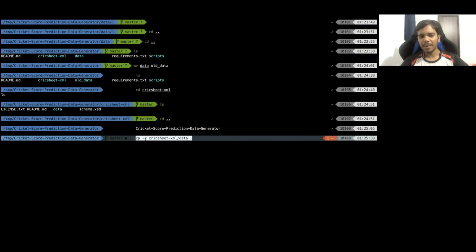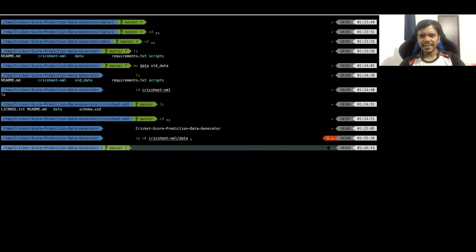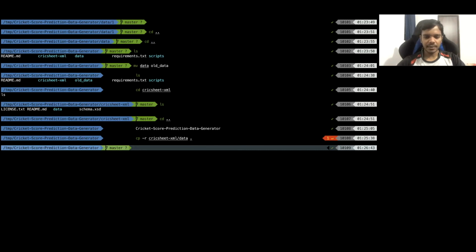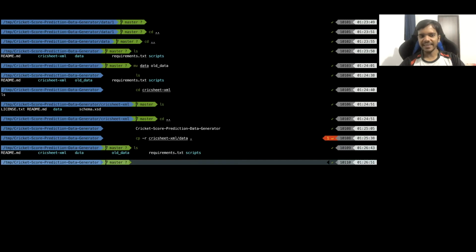cp -r, because I want to copy a folder, and then the folder I want to copy from this Cricksheet XML data folder into my current directory. So just run this command. It may take some time for copying, as a lot of data is here. After that, copying will be done. Now, if you run the ls command here, you should see you have a data folder again.